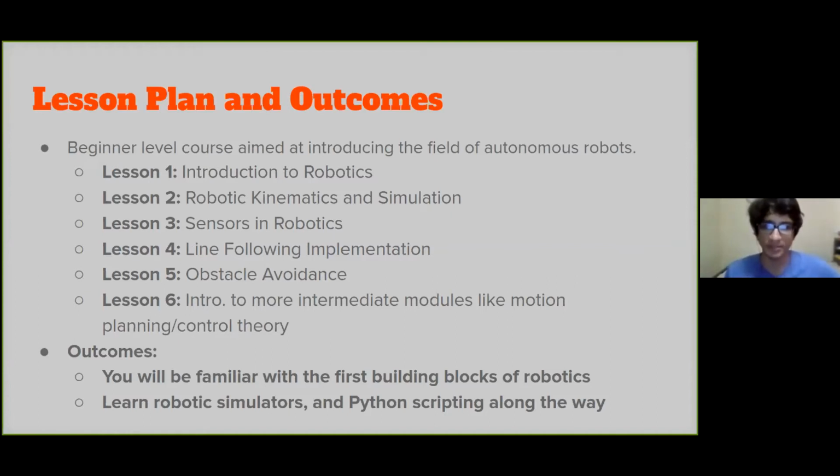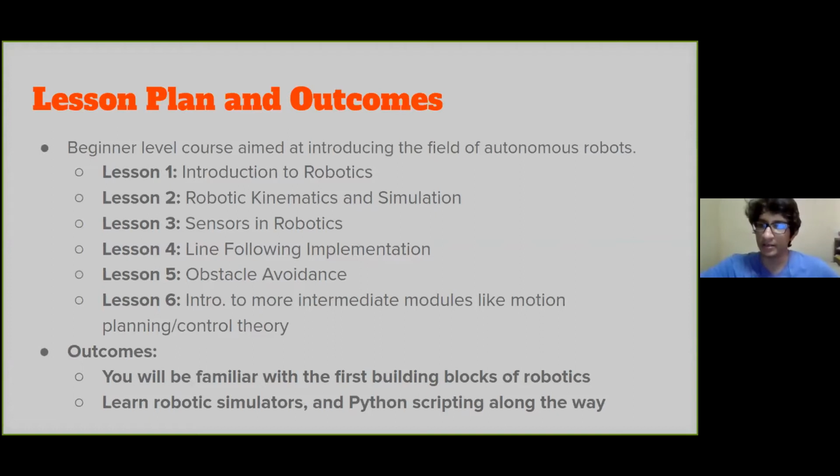If time permits, I think we should be able to do this by the 5th lesson, but depending on the available time, I might also talk about more intermediate modules like motion planning or control theory. It all depends on the progress. Some of the outcomes you can expect from this lesson include learning how to build your own robot in terms of the modules and the programming.